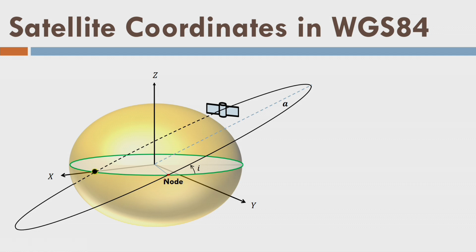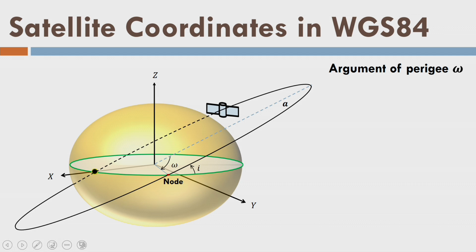Since this node point is fixed for a given satellite orbit and equatorial plane, right, we can define this angle omega, that is the angle between this line which is connecting the center of the earth to the node and the line called semi-major axis. So, this angle omega is defined in the orbital plane of satellite, fine.